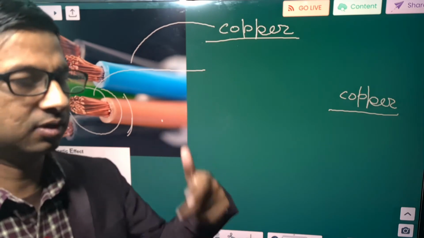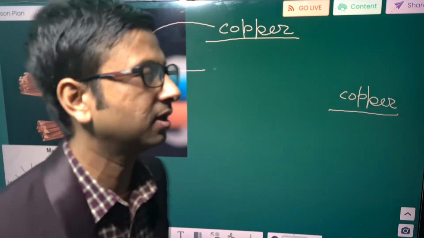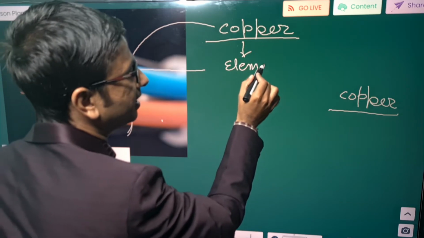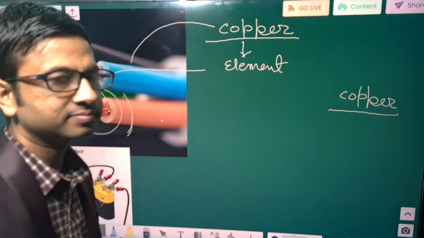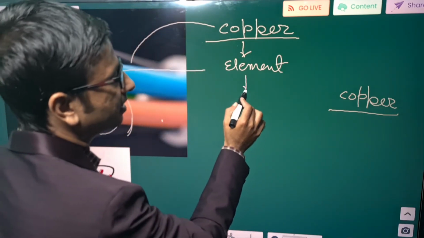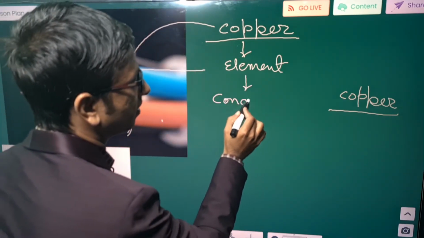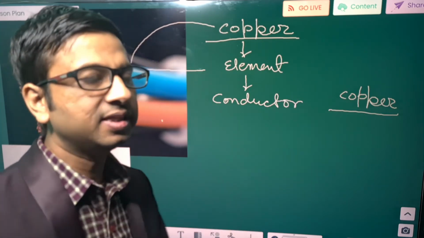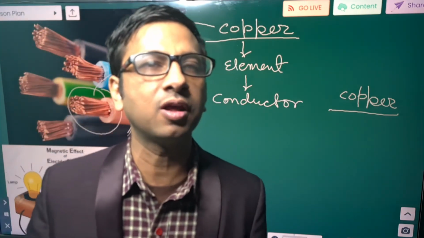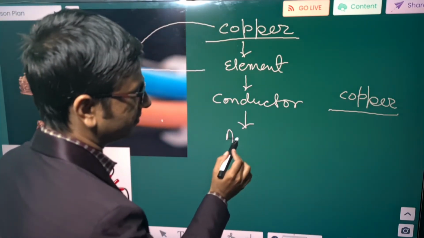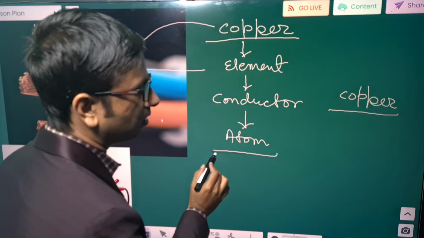If we go more precisely, what is copper? Copper is an element. Which type of element? A conductor. If we see the smallest part of copper, what can we say? It is an atom.